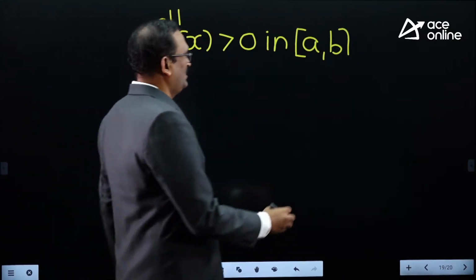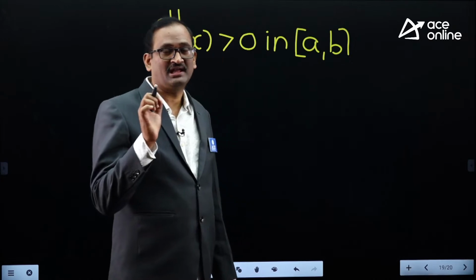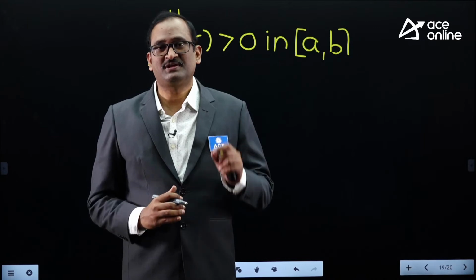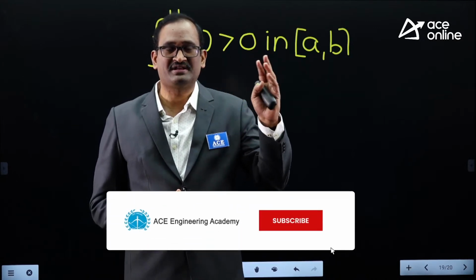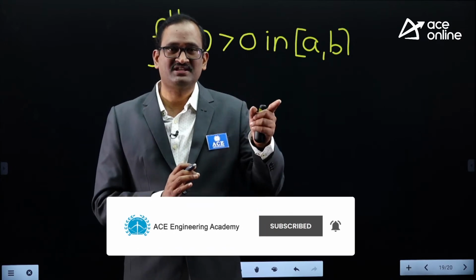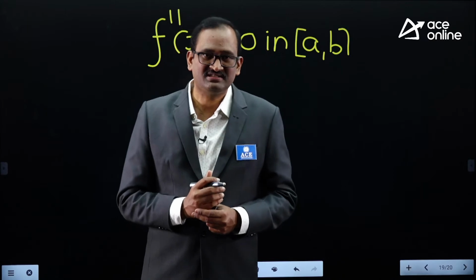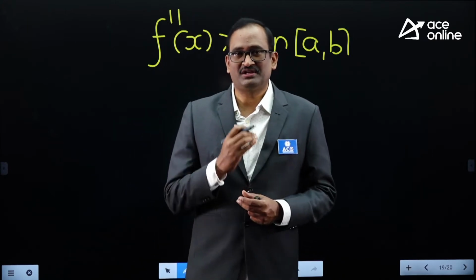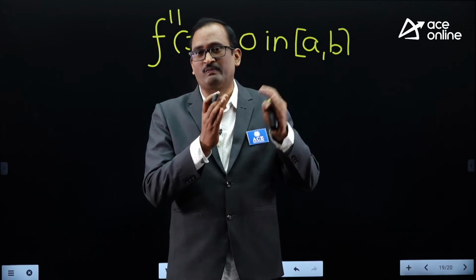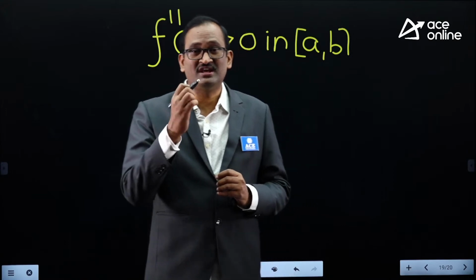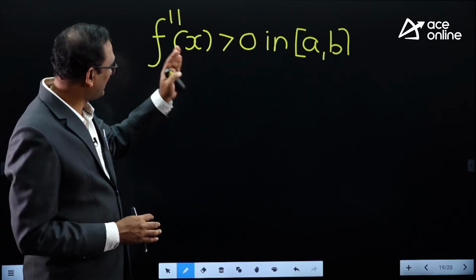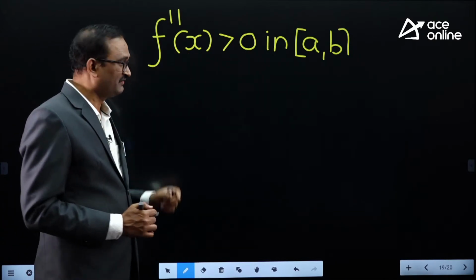up shape. In 2022 GATE electrical engineering, we were given one 2 marks problem and we were asked whether the function is increasing or decreasing. Simply you need to find f dash x. By finding the nature of f dash x, we can decide whether it is increasing or decreasing. But in production engineering 2015, one problem was given for 2 marks, where we were asked a problem related to concave up or concave down. That can be decided using second derivative.